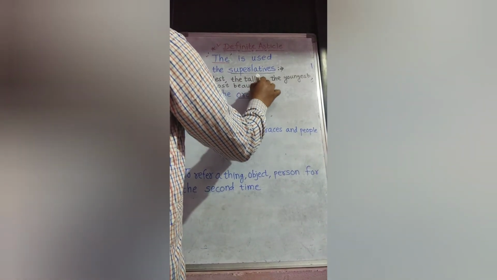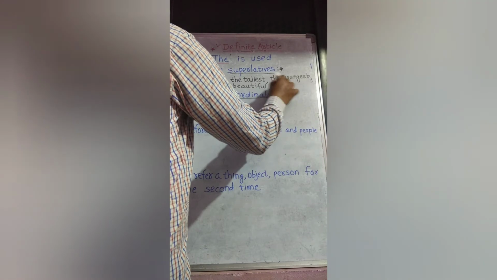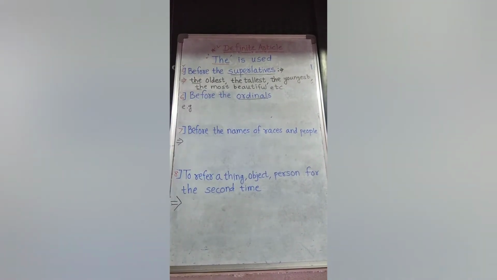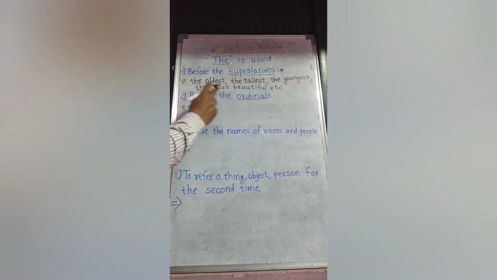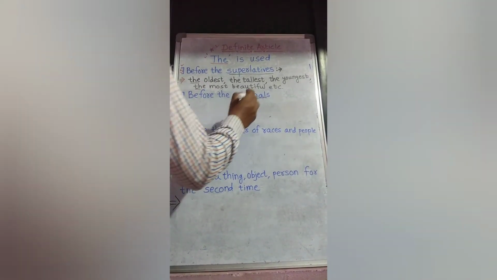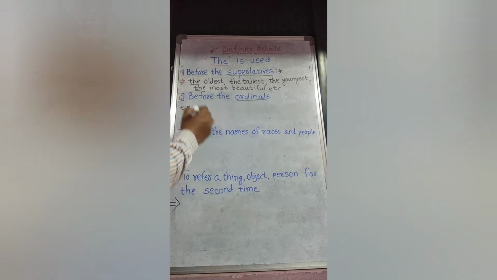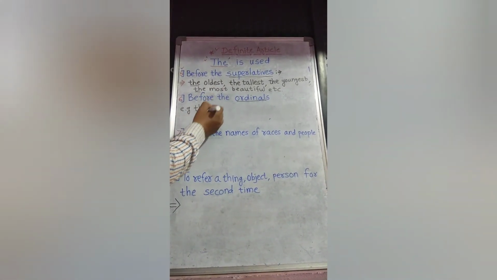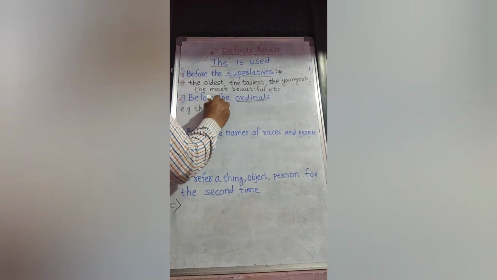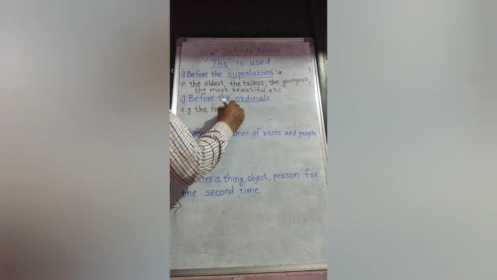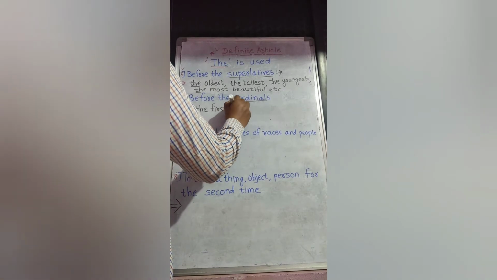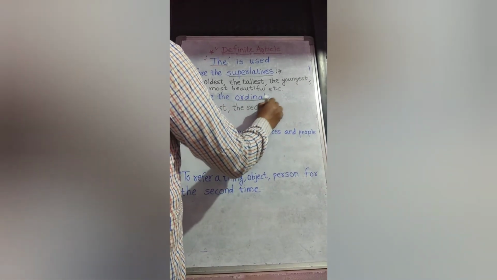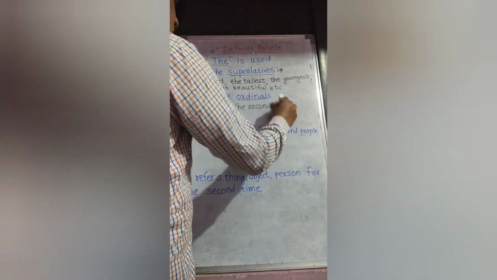The most beautiful, etc. So before the superlatives we use the. Next we move on to the next rule. Before the ordinals. Ordinals are the names given to the numbers. For example, when we say 1, we use the ordinal as the first. For the number 2, in order we use the second. Likewise, the last.